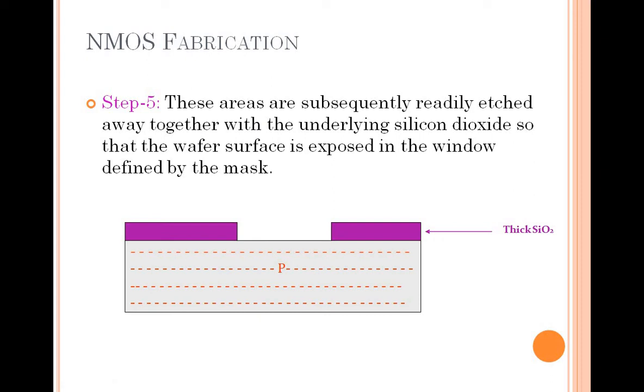What do you have to do? The remaining photoresist layer is then removed, and now a thin layer of silicon dioxide of 0.1 micrometer is added to the entire chip surface. These areas are subsequently ready to be etched away together with the underlying silicon, so that the wafer surface is not exposed in the window which is defined by the mask. These both are hardened. Here we have the silicon dioxide layer. In this part we are going to prepare a gate terminal.